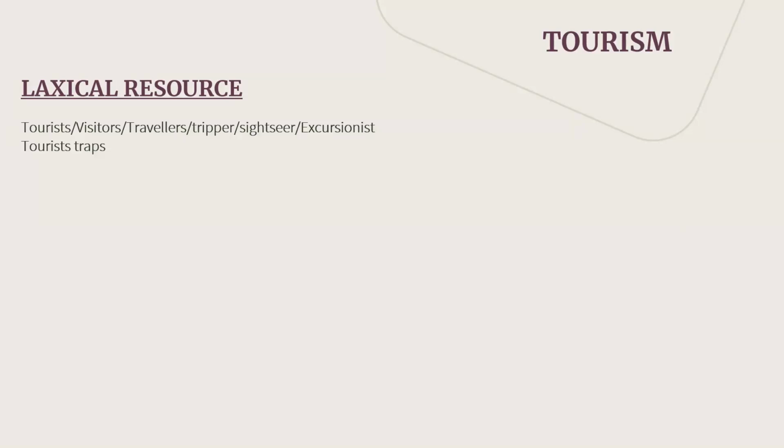So tourist traps are such organizations which provide you false guidance, and they trap you, maybe in a money-oriented way. Sometimes they trap you into some kind of criminal activities. So that is a negative point of tourism, that sometimes you get caught in tourist traps.